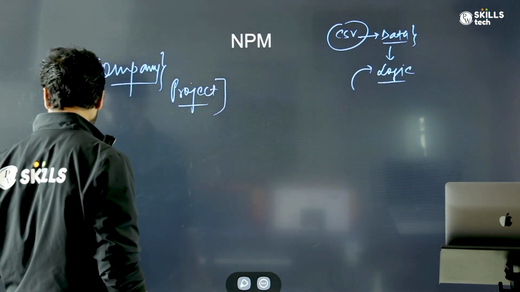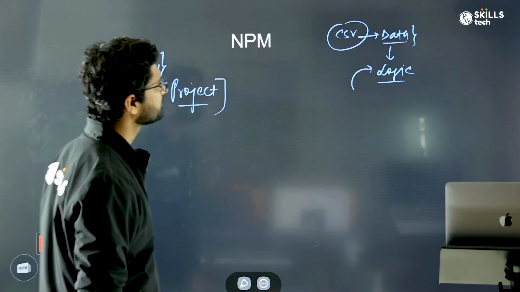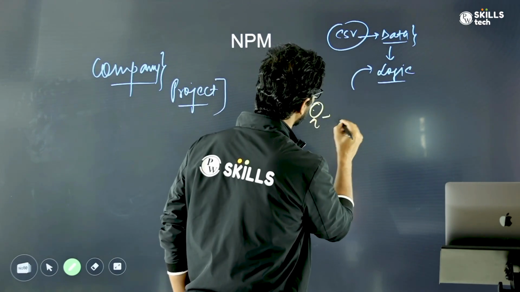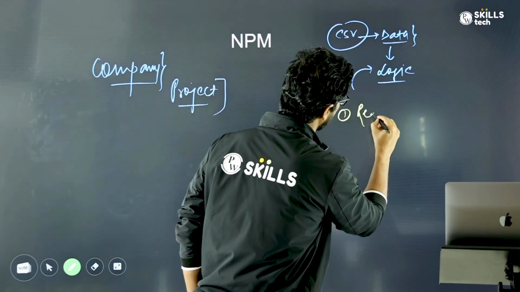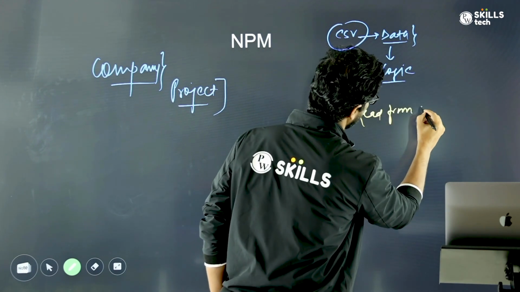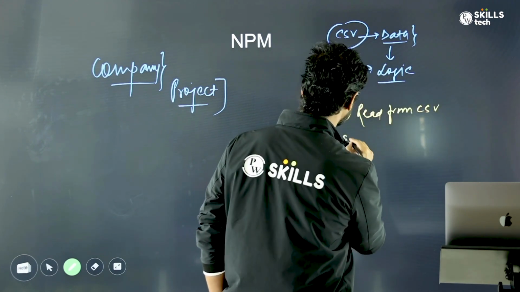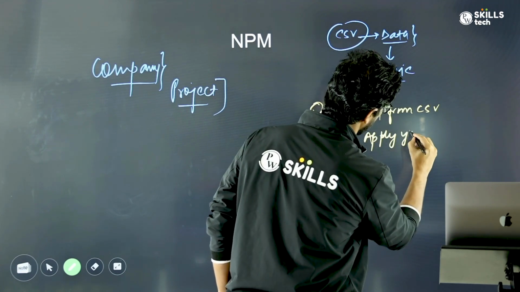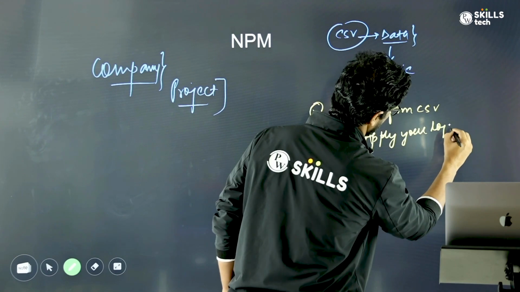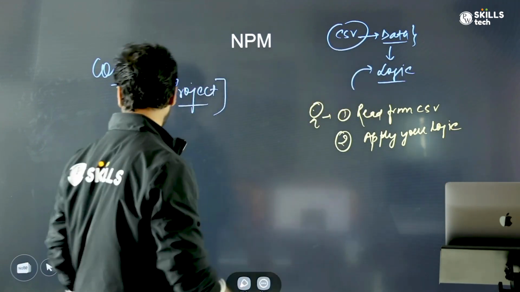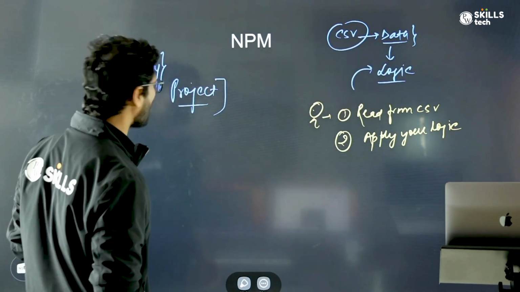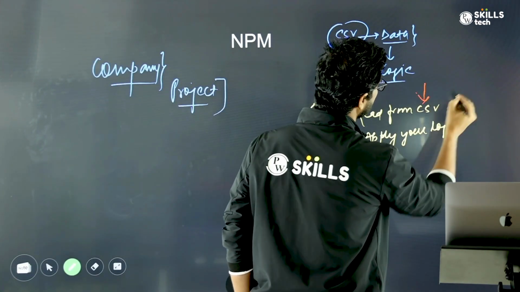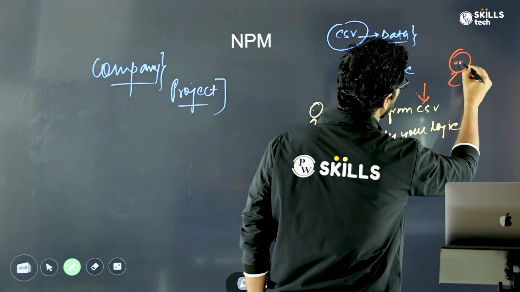Now for this, let's say that you're writing some code. So what could be the 2 steps of writing the code? The first step should be: one, read from the CSV. And number 2 should be: apply your logic. Now if you see the first part, reading from the CSV is a very common problem. This problem definitely some other people would have already solved.